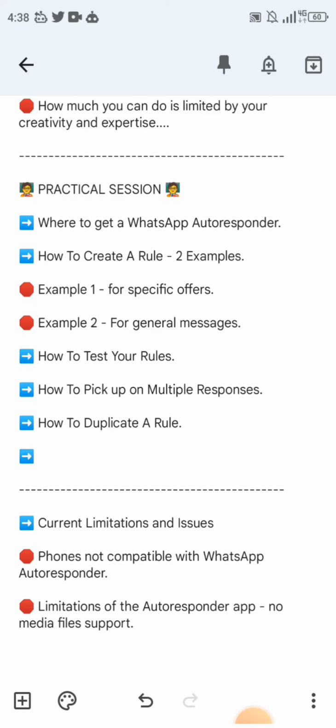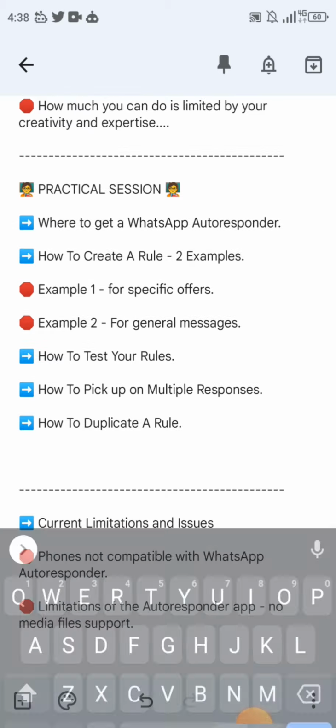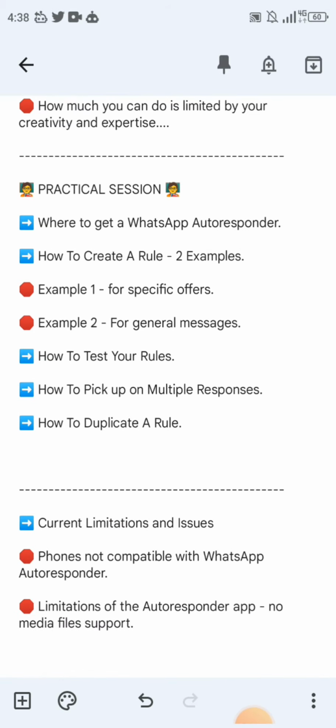Then we'll cover general messages and how to test your rules, because you have to be sure it's working. Then I will also show you how to pick up on multiple responses, and I'll explain what that means, and how to duplicate a rule. Lastly, in the last session, I will show you the current limitations and issues with WhatsApp autoresponders, or WhatsApp bots, that you should have at the back of your mind. Like I said, they're popularly called WhatsApp autoresponders.